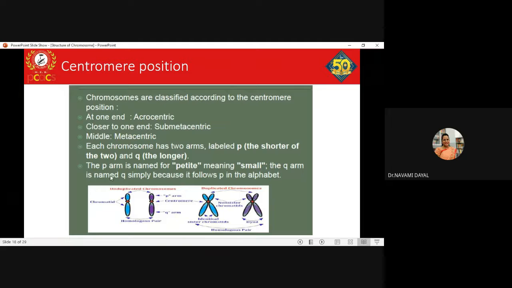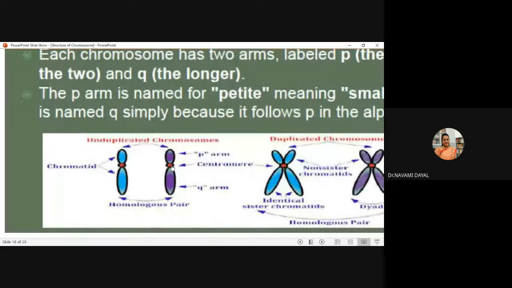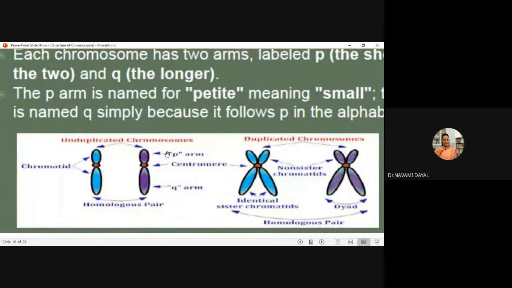If I take a look at this diagram, this is considered an unreplicated chromosome. This is one chromosome, this is another chromosome. Since there is only one chromatid in each of these chromosomes, it is an unreplicated chromosome. The short arm is the P arm, this is the centromere, this long arm is the Q arm. This is a homologous pair.